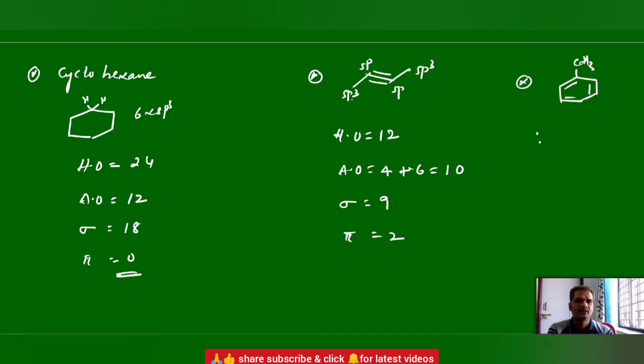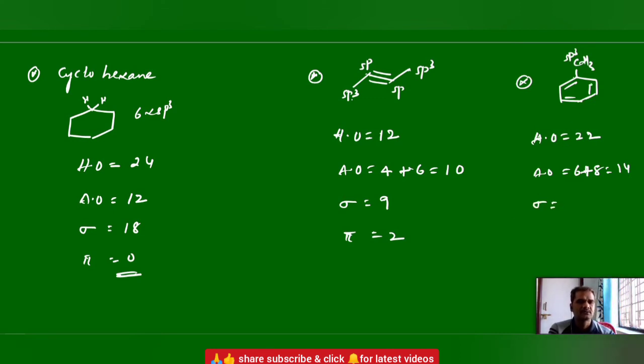And this toluene molecule. Hybrid orbitals: the ring has 6 carbons sp2, 18, and this carbon sp3, 4. So 18 plus 4, 22. Atomic orbitals: 6 carbons give 6, and this carbon none. Hydrogens: 5 on the ring and 3 here, 8. So you get 14 atomic orbitals.